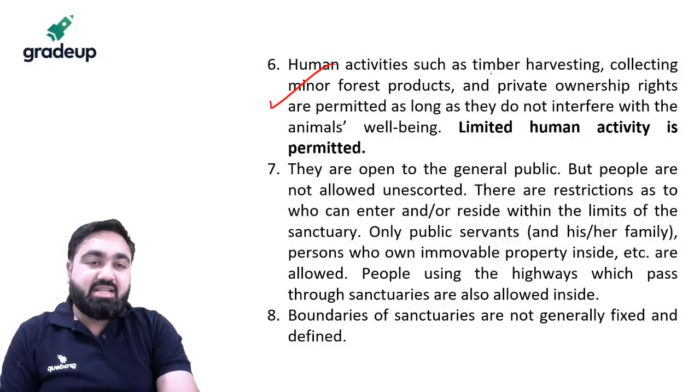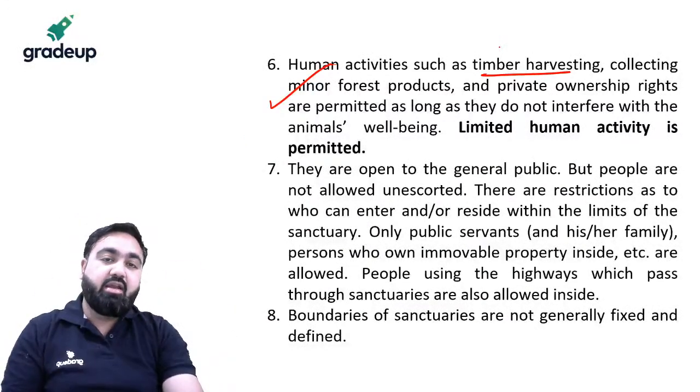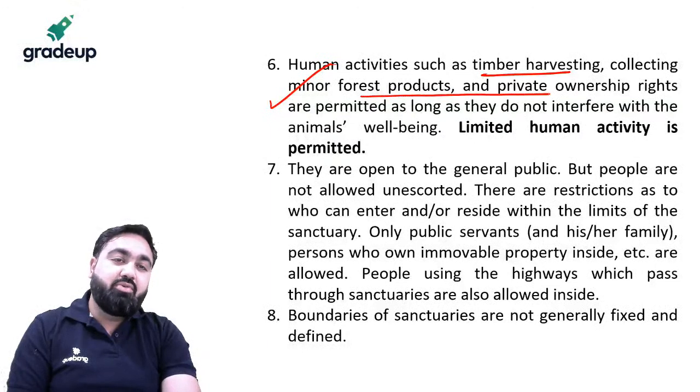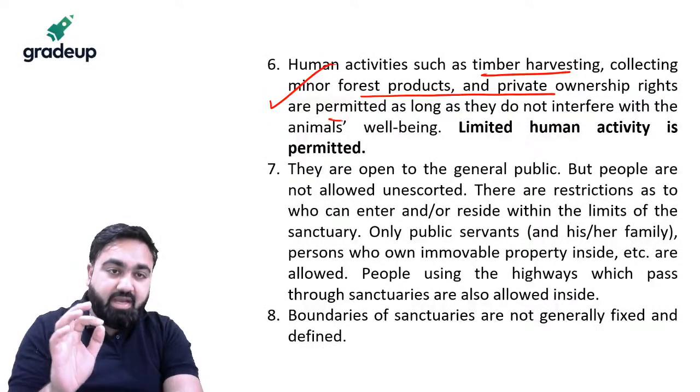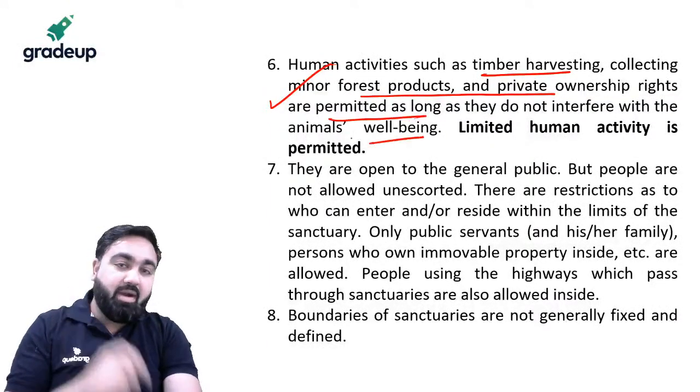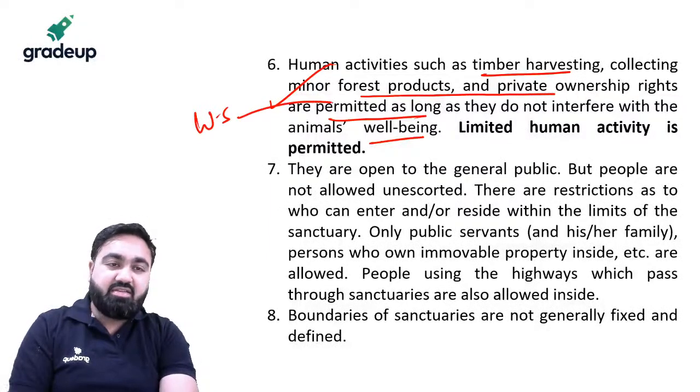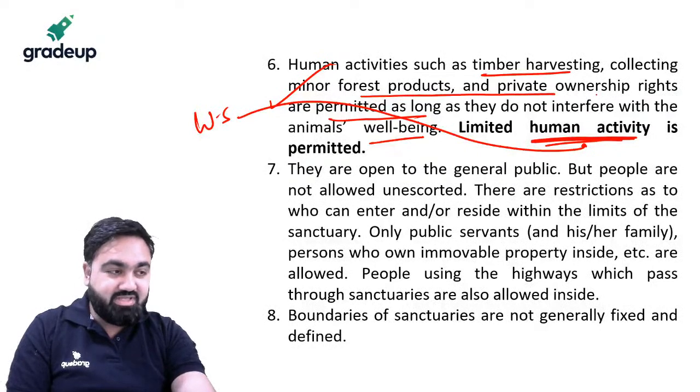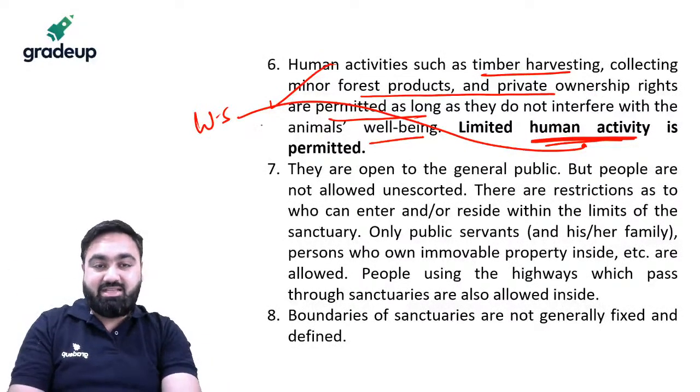Human activities such as timber harvesting, bringing wood, collecting minor forest produce, etc. are permitted but very little. So remember, in a wildlife sanctuary limited human activity is permitted. Humans can come and take a little bit of things from there.